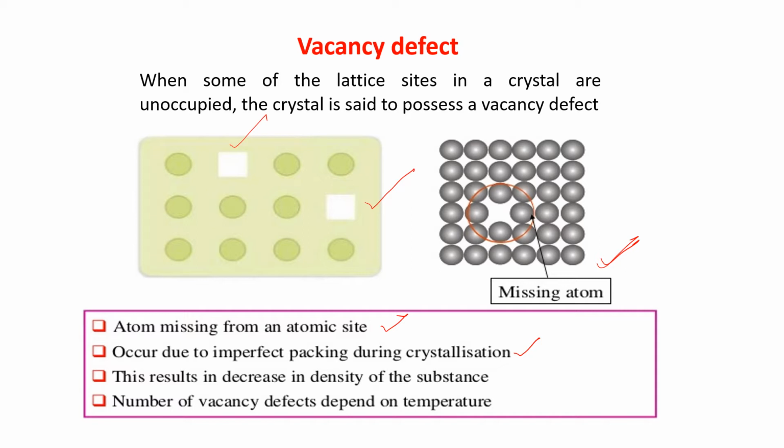This results in a decrease in the density of the substance because the atoms are missing. This atom is also not there, this atom is also not there. So naturally the density of the substance will decrease. And the number of vacancy defects depends on temperature. Okay. Am I clear to you? This is the vacancy defect. The atom as a whole is not present, so the stoichiometry is not changing.